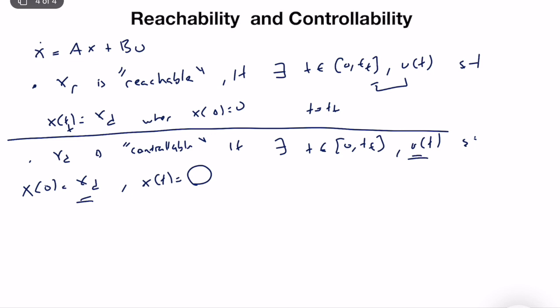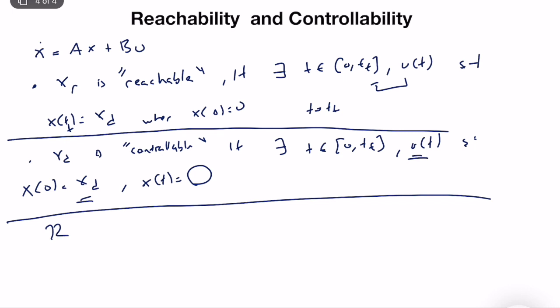How can we talk about the reachability of a system? It is simple. First of all, we need to talk about vector spaces. The set R, the set of all reachable states, forms a vector space, a linear subspace, and it is a subset of Rn.